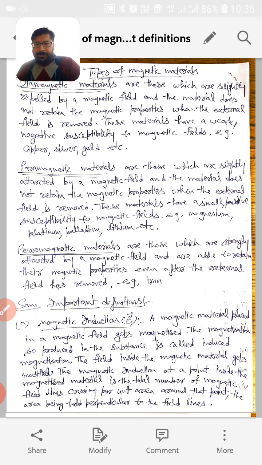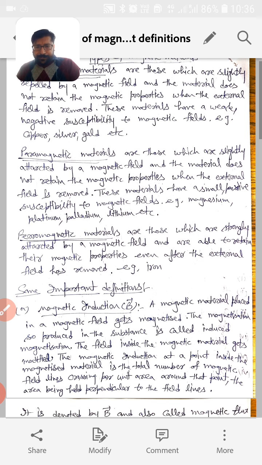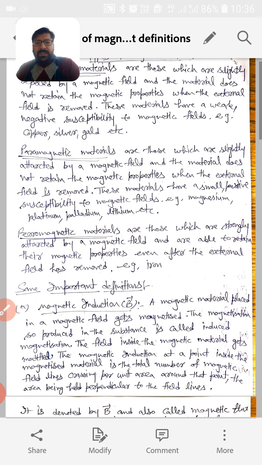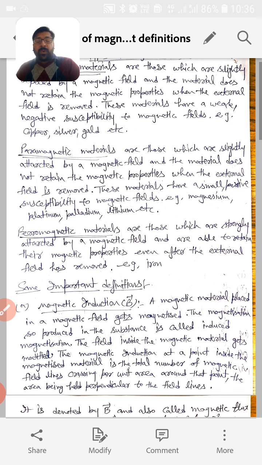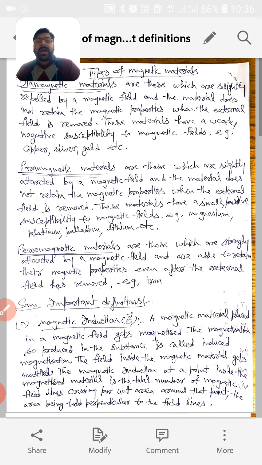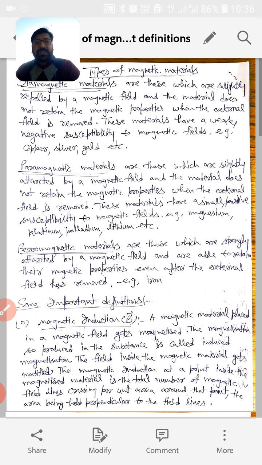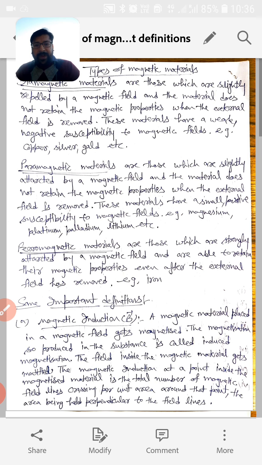The second category is paramagnetic materials, which are those slightly attracted by the magnetic field, and again these materials do not retain the magnetic properties when the external field is removed. The difference between dia and para is that diamagnetic materials are slightly repelled by the magnetic field, and paramagnetic materials are slightly attracted by the magnetic field.